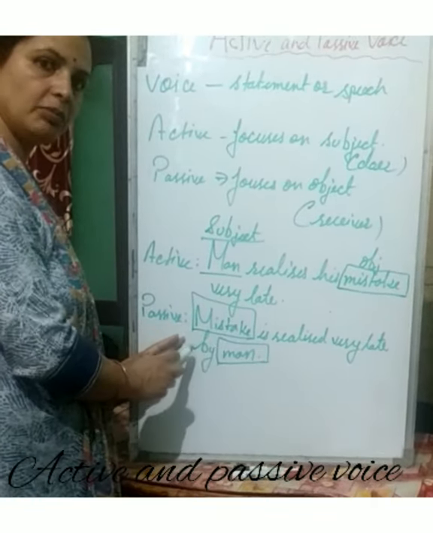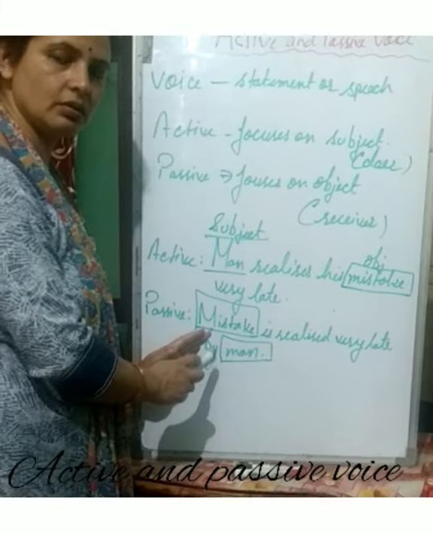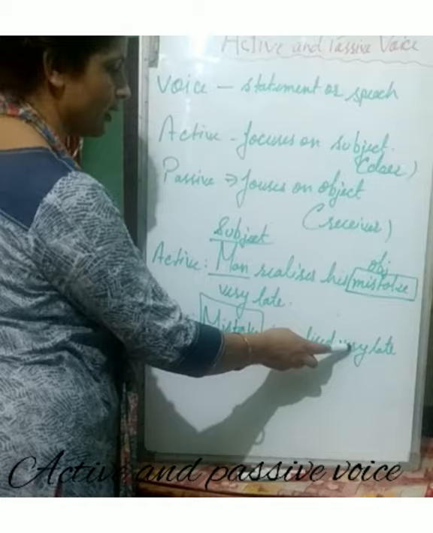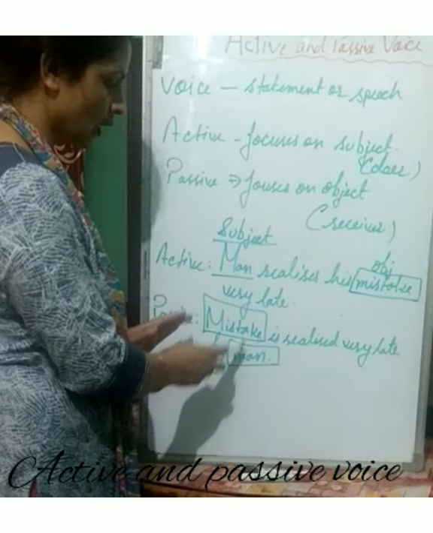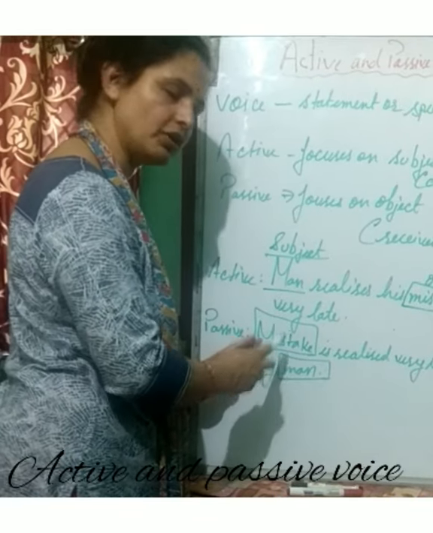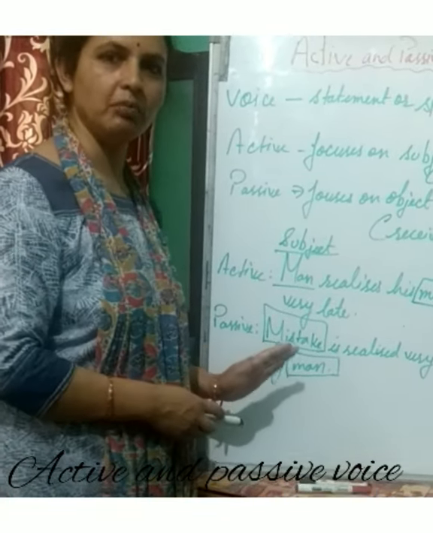In passive voice we focus on object. Mistake is realized very late by man.